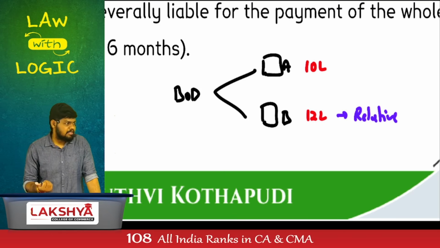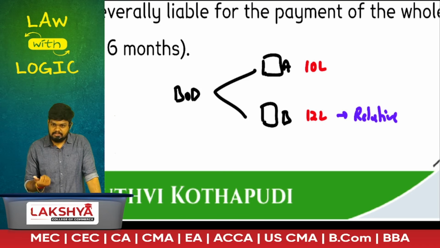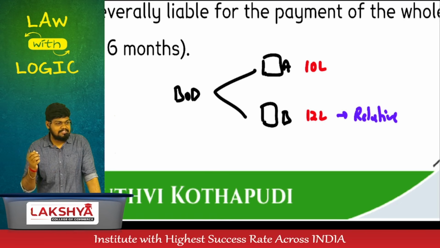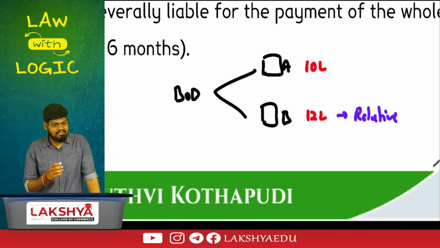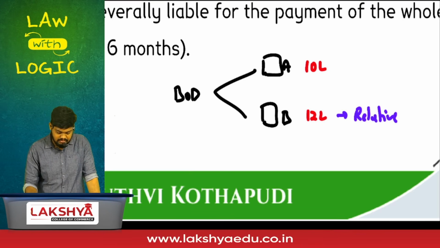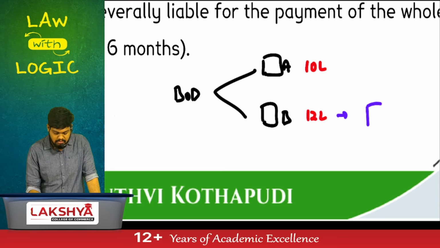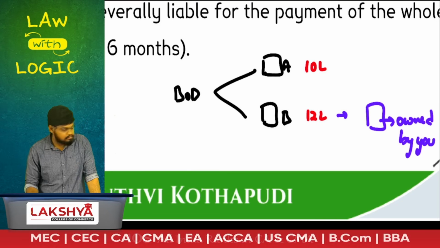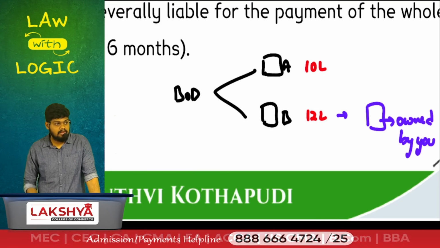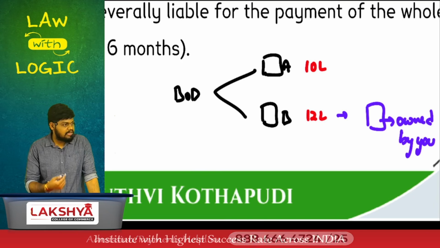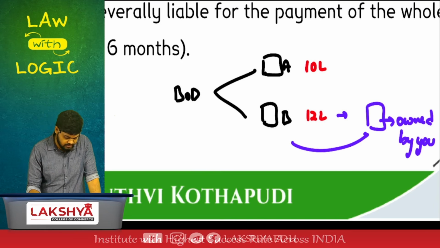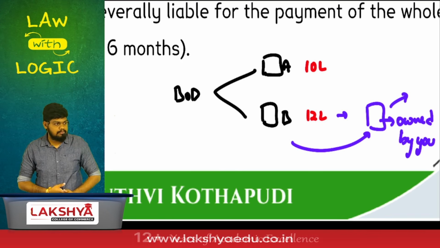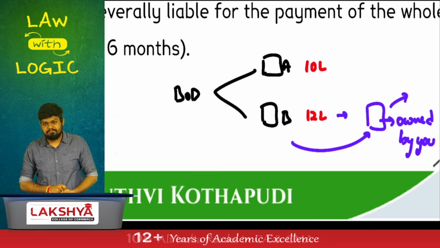What decision will you take? Machine A or machine B? Still machine A? Because you hate relatives, that's why machine A. You'll still choose machine A. Whose benefit? Shareholders' benefit. Now, machine B is sold by a company which is owned by you. You own the company which is selling machine B at a cost of 12 lakhs. That means it is profit for your company. Profit for your company means indirectly profit for you. Now tell me, machine A or machine B?